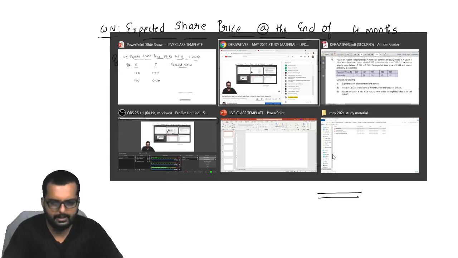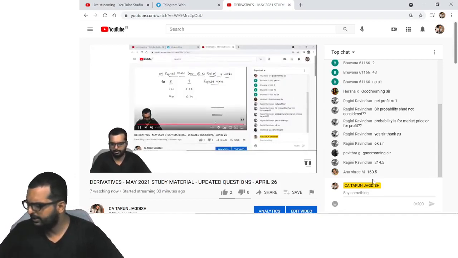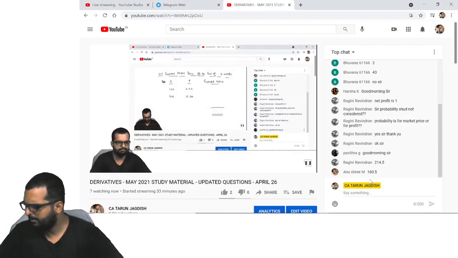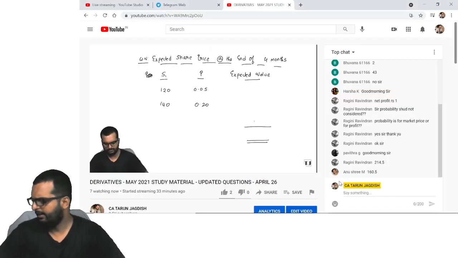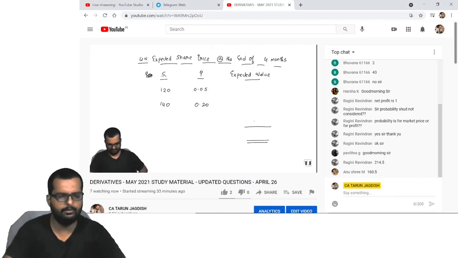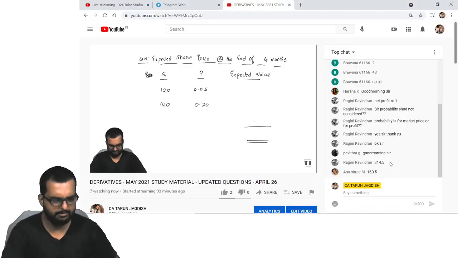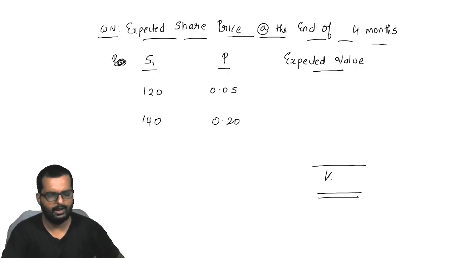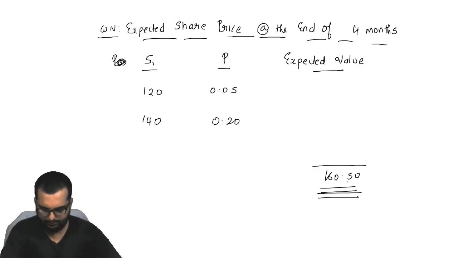Alright friends, let me check. 160.5 or 214.5? Should I check the answer? 1 minute. What is the question number we are doing? 18, right? It's 160.5. Ragini, how did you get 214.5? I think there's some calculation mistake that has happened. It is 160.5. Okay, so that is the answer for the first one.